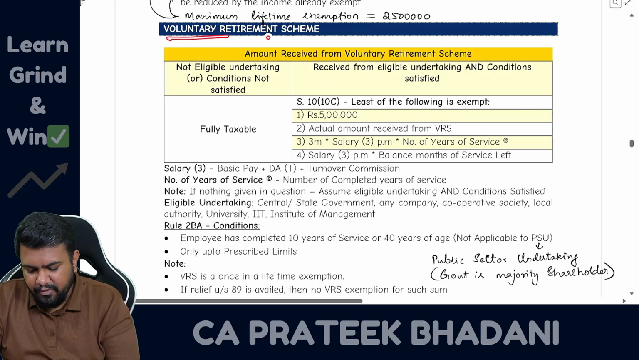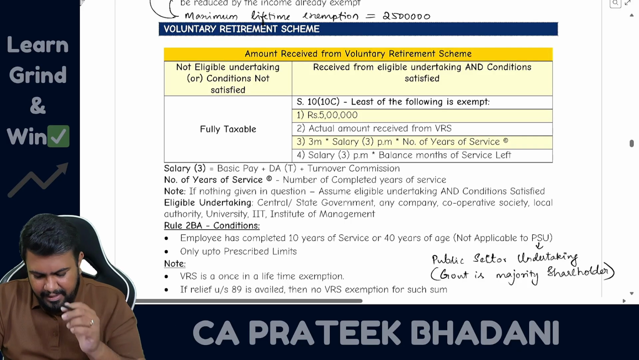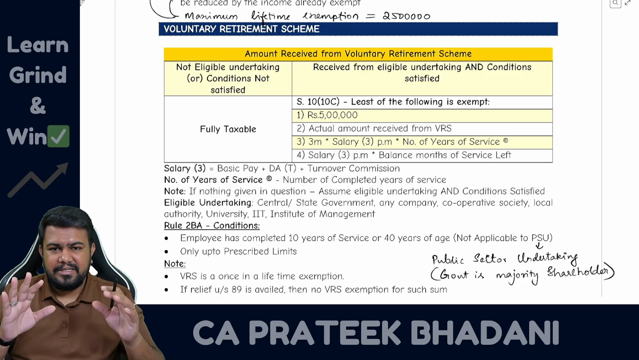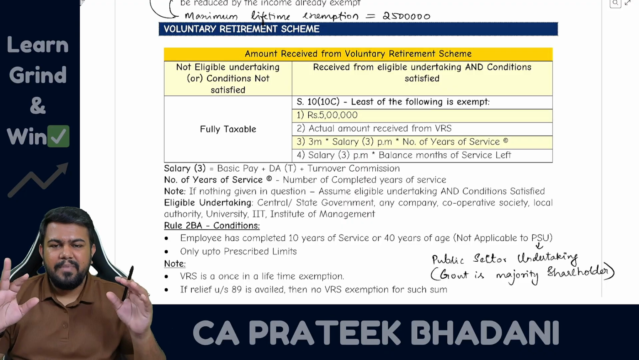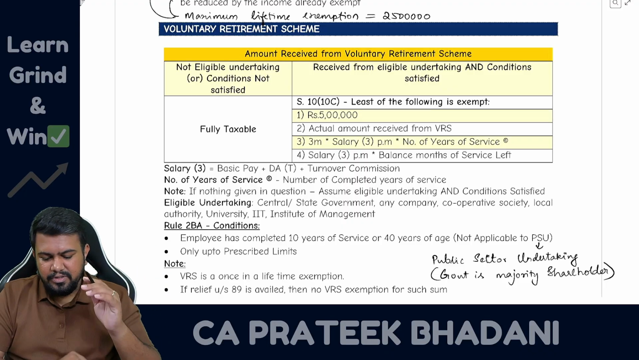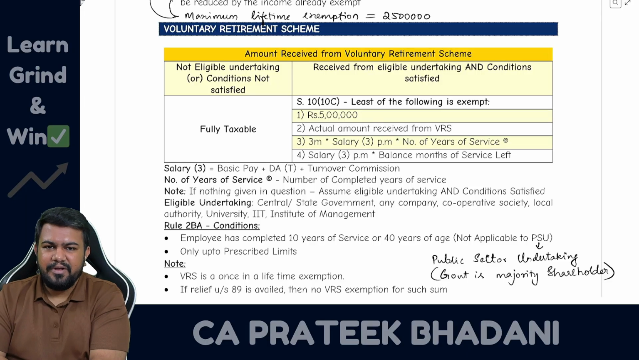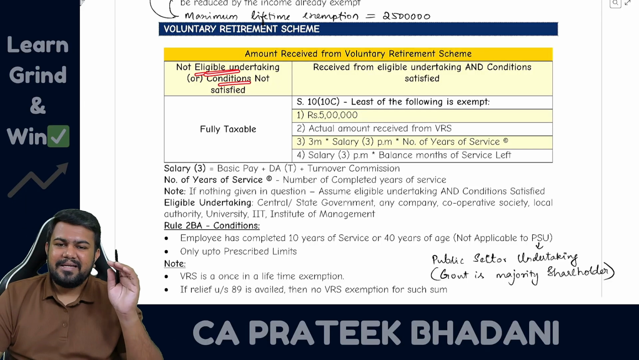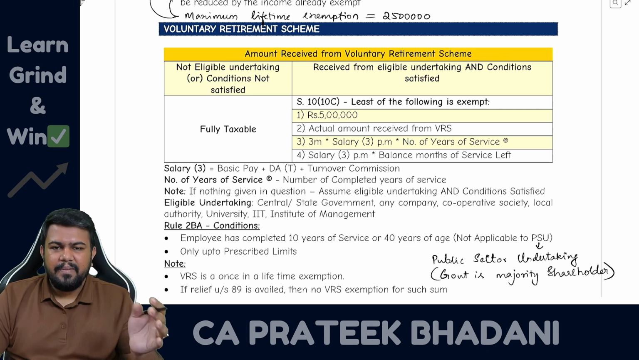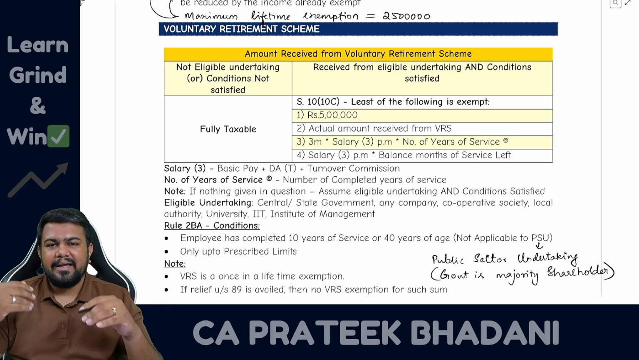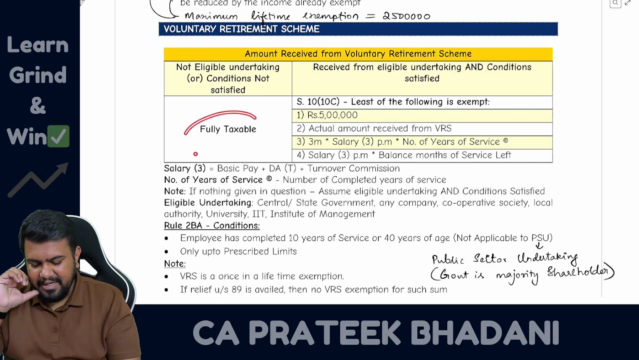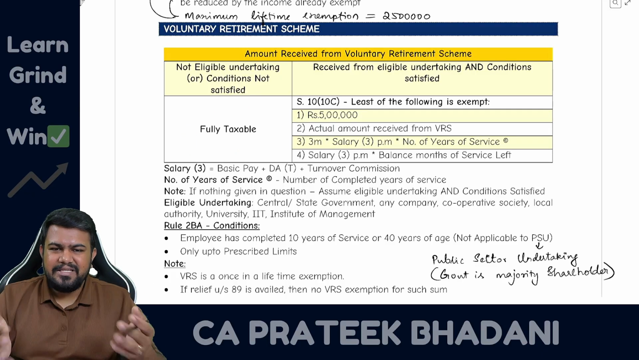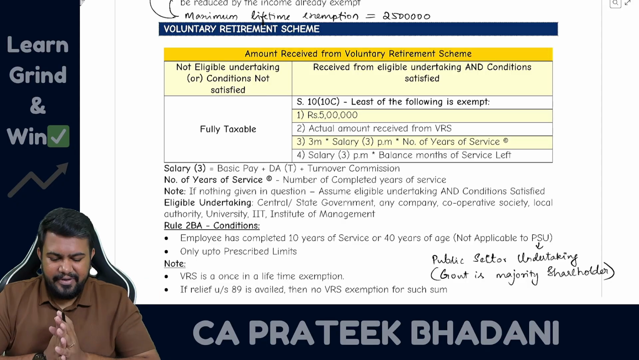Now let's talk about voluntary retirement scheme. Voluntary retirement scheme is where the employee is voluntarily retiring from the organization because the organization is giving a scheme and they are paying a lump sum amount. So whatever amount is received from the VRS, if the undertaking is an eligible undertaking and if the conditions are satisfied, then it is exempt. However, if it is not an eligible undertaking or if conditions are not satisfied, then it is fully taxable. If nothing is given in the question, you assume that it is an eligible undertaking and conditions are satisfied.